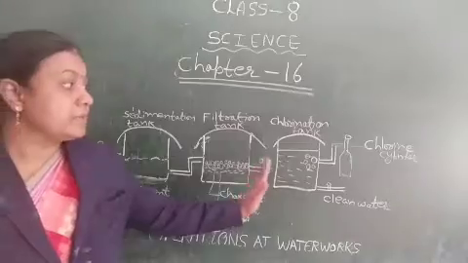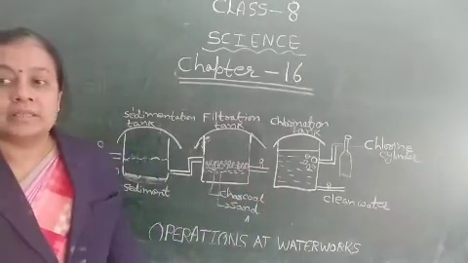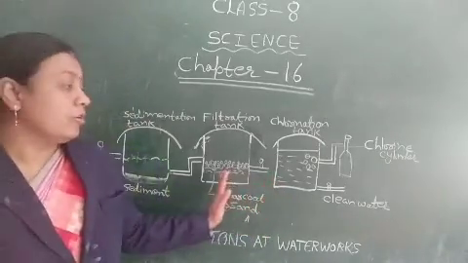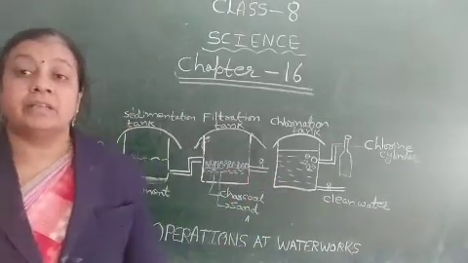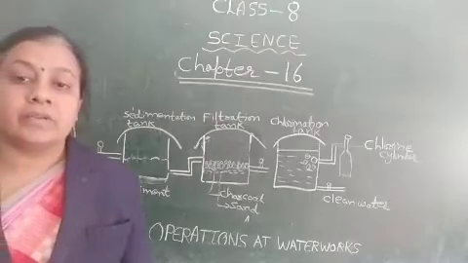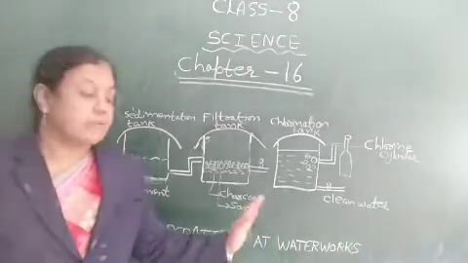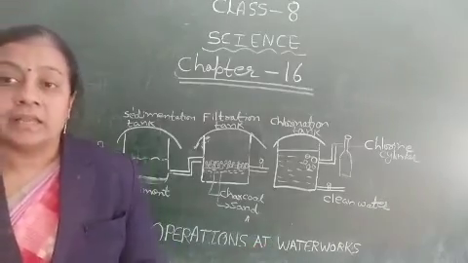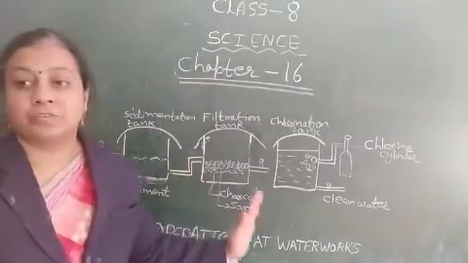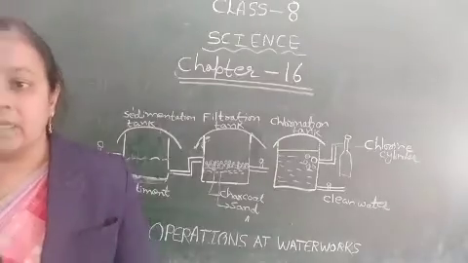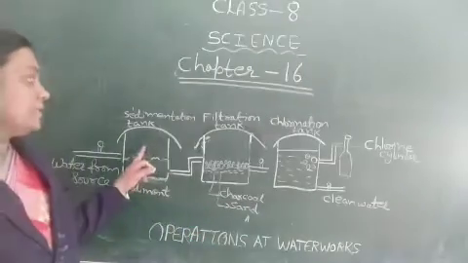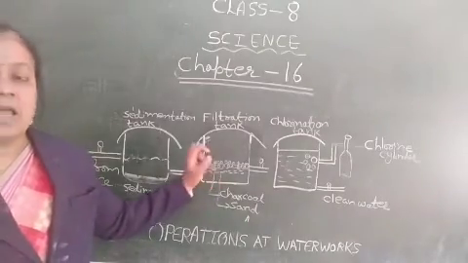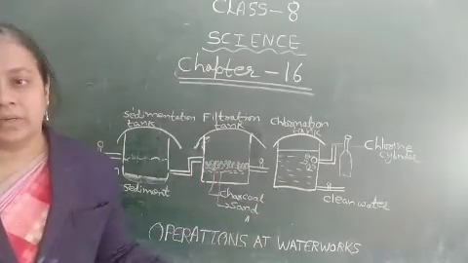Now the next step is chlorination. The filtered water is treated with chlorine gas, which kills the germs. That is the purification of water on a large scale. So the first step is sedimentation, the second step is filtration and the third step is chlorination.